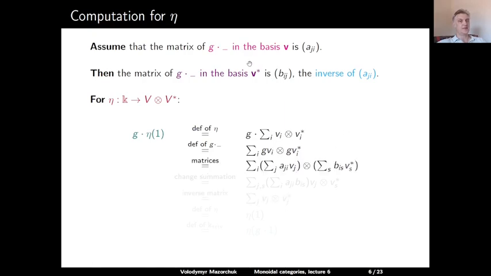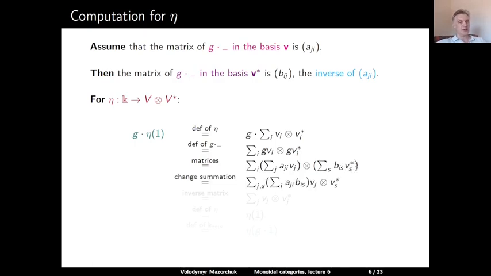We have the explicit matrices which describe the action of g in our bases of V and V dual. So using this, we can write this as a sum over all i, where the first factor in the tensor product will be the sum over j of a_ji times v_j, and the second factor will be the sum over s of b_is times v_s dual.